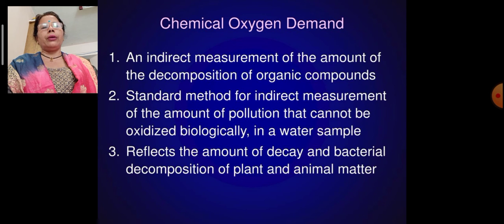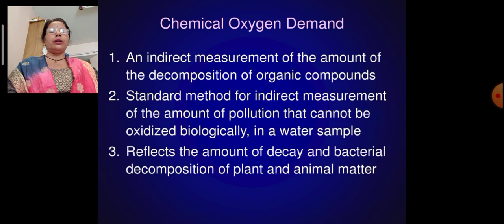So chemical oxygen demand is an indirect measurement of the amount of decomposition of organic compounds. When chemical oxygen demand increases, it is very dangerous for living things and for the water resource. It is the standard method for indirect measurement of the amount of pollution that cannot be oxidized biologically in a water sample, and it reflects the amount of decay and bacterial decomposition of plant and animal matter. The water then has a very bad smell and we cannot drink it. That is one of the symptoms that shows chemical oxygen demand is present.